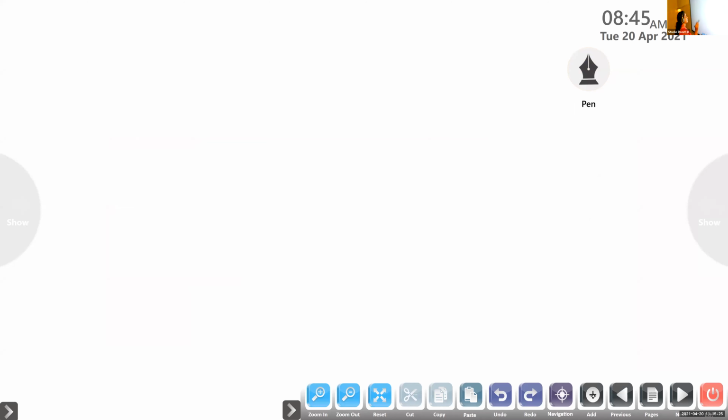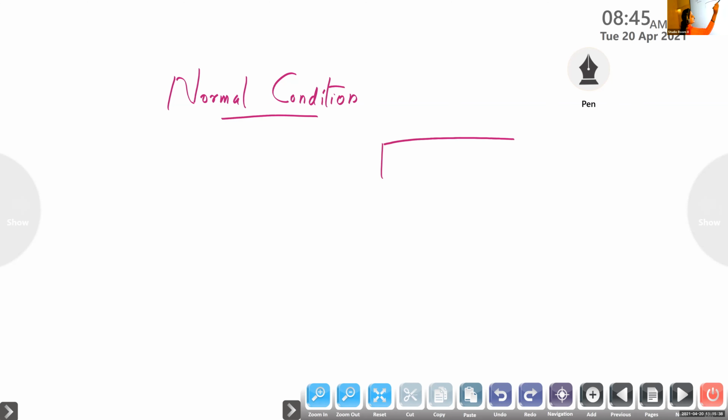So in order to explain the first case, the normal condition, there is no application of electric field. First of all, we consider a conductor with some electrons present inside it. But if no electric field is present, what happens to the motion of the electrons?